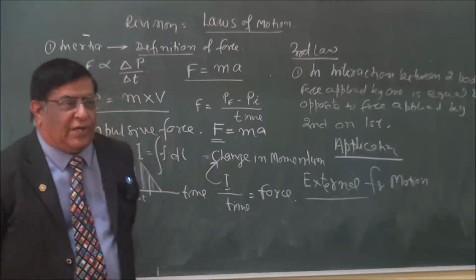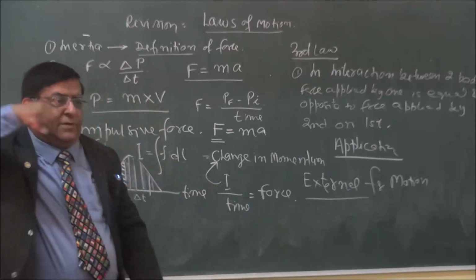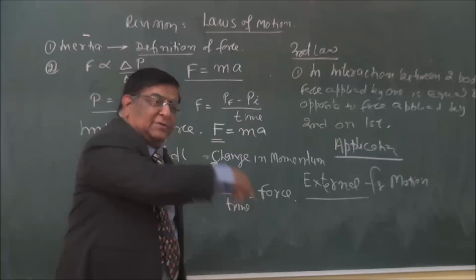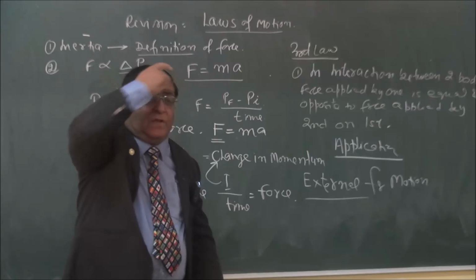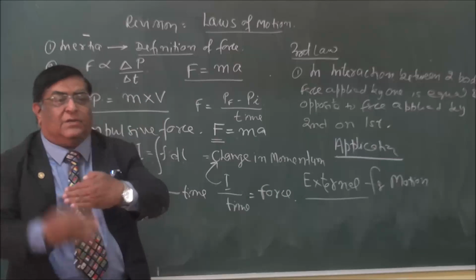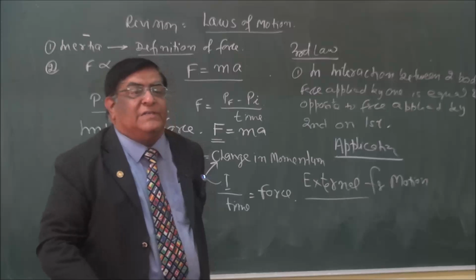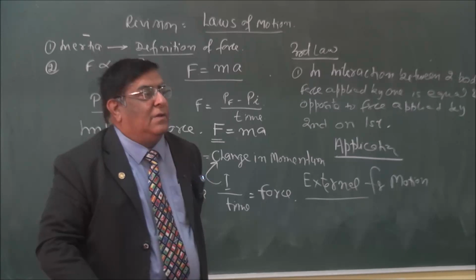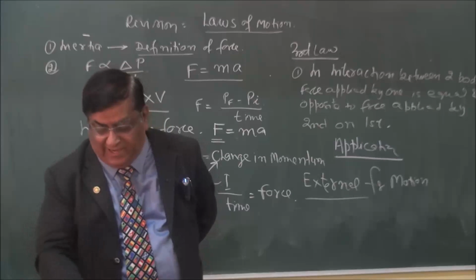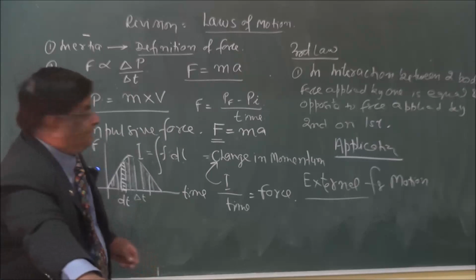There is a road roller here. I pull it in this direction. Will the friction be in this direction? No. In which direction will the roller move? In this direction. The friction will be in this direction. So the friction is always opposing intention of motion, and there is a very good example of it. See it? Yes.